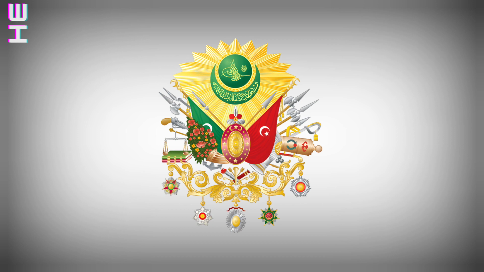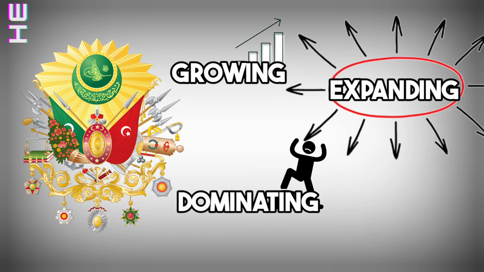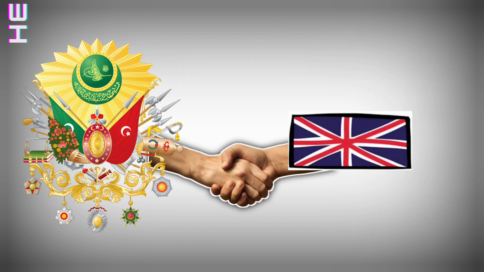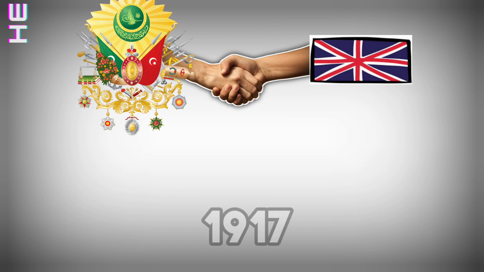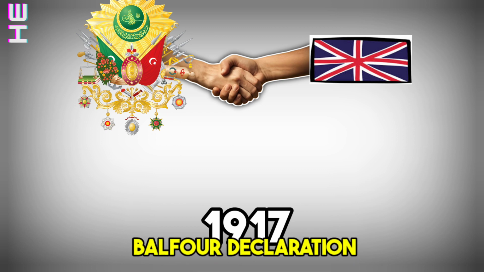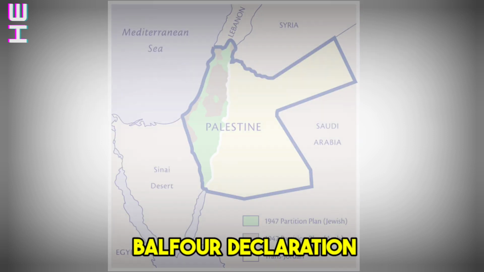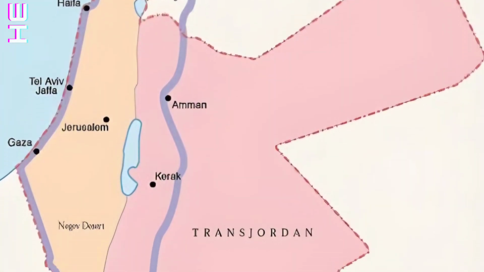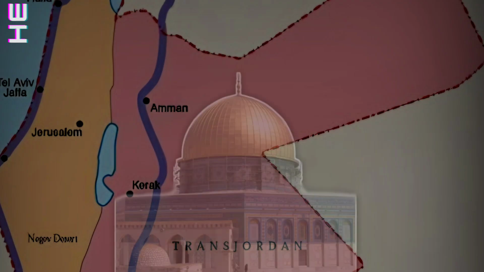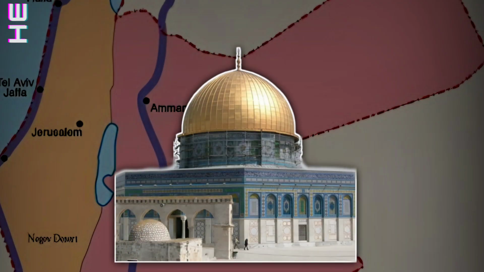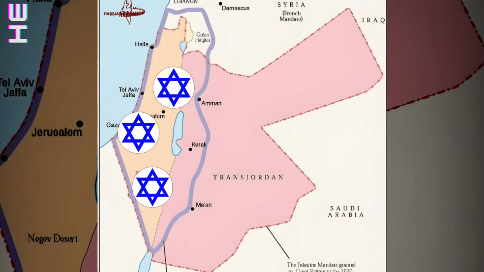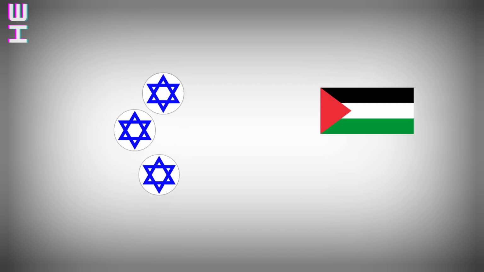And the Ottoman Empire was growing, expanding, dominating, and thriving until, during World War I, the British made some promises in exchange for favors. In 1917, the Balfour Declaration promised to create a Jewish national home in Palestine, despite the majority of the population being Arab. This triggered controversy in the region due to the religious significance of Jerusalem. The British gained control of Palestine in 1923 and encouraged Jewish immigration, but this led to tensions with the Palestinians.